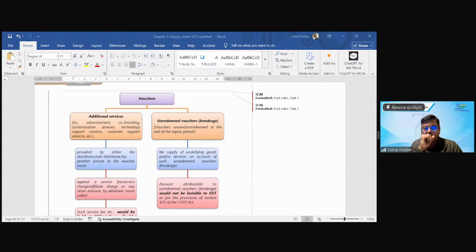Right, sir? Correct. See, so I'll decode it in a simple fashion, where the transaction is such that I am selling to A, A is selling to B, and B is selling to C. So it means there is a transaction of purchase sale of voucher. There is no GST, because in that case, the taxable object becomes a voucher, which is neither goods nor service. But where I am selling the voucher to C, but A and B are helping me sell the voucher to C, that is acting as an agent.